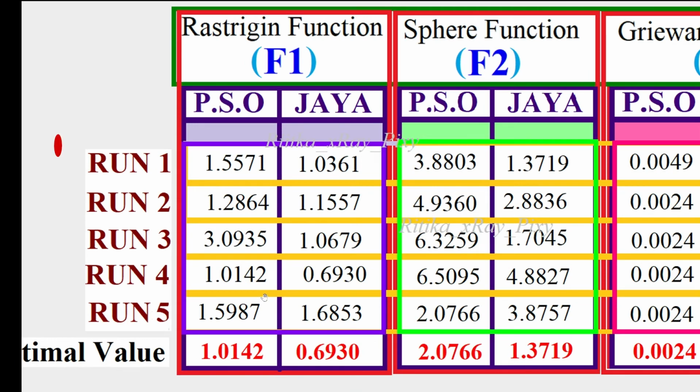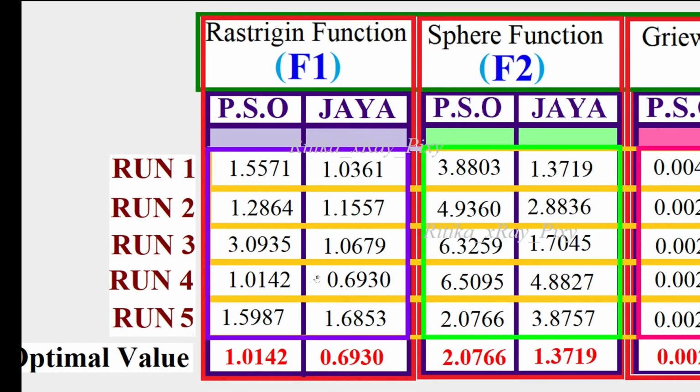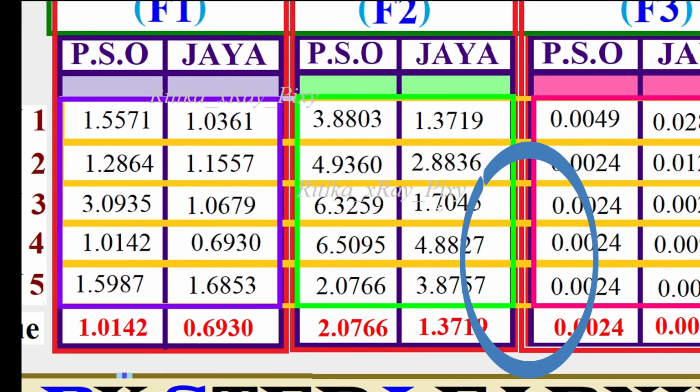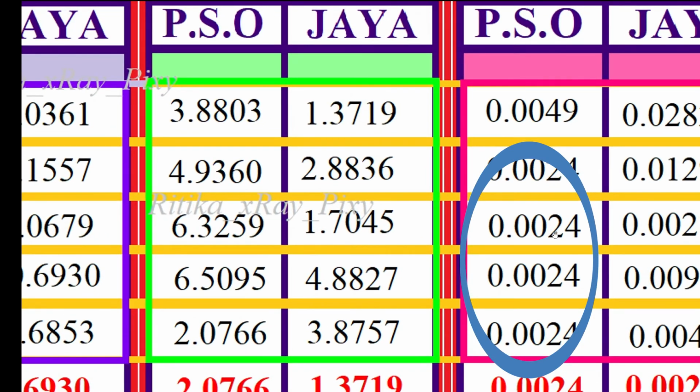Now you can see we used here only 5 independent runs for each algorithm. So how will we decide when we have obtained the optimal value? For example, you can see here for PSO the value is repeating, 0.0024. In the third run again it is 0.0024, and now this value is repeating.